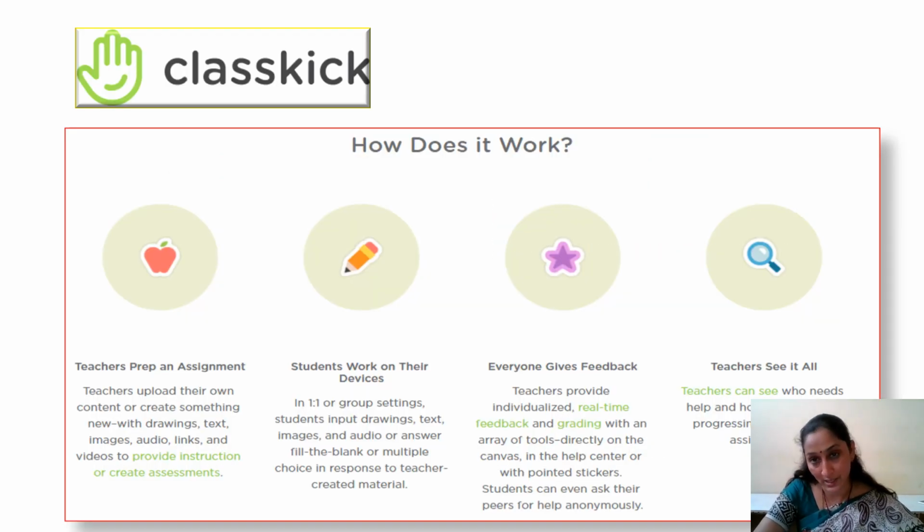Next coming is ClassKick. ClassKick is one important tool which can be mainly used or focused for assessments, especially when we are doing the formative assessments and so on. Teachers can pick ClassKick as one important tool. Here, let us all work together is the motto of ClassKick. We teachers prepare the assignment and share it with the students. Simultaneously, all the students will be working with their own devices.